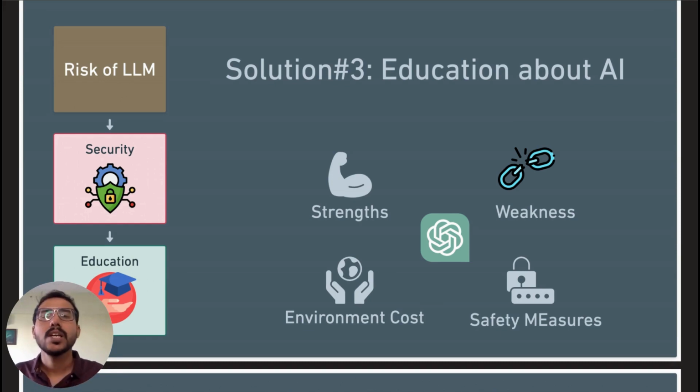It means educating our own people on exactly what the principles are for the responsible curation of the AI. I know it sounds crazy, but that's why we need to be absolutely aware of what exactly this technology is built upon, with the ins and outs of the technology, the strengths, the weaknesses, the environmental cost, and all of those important safety measures.